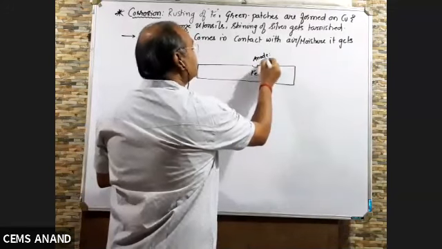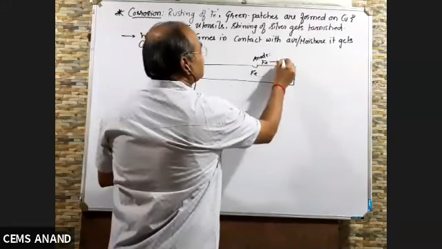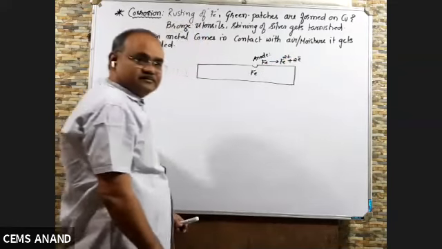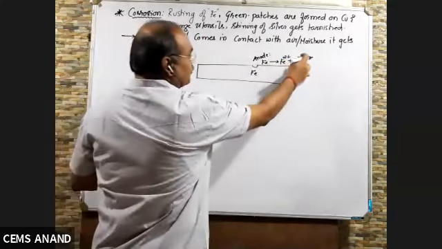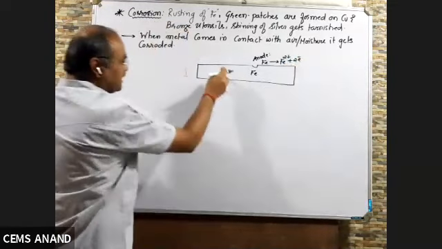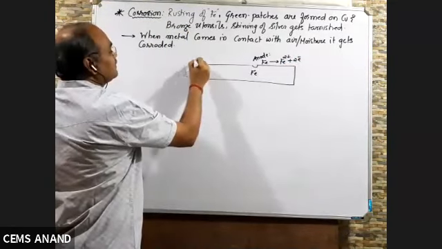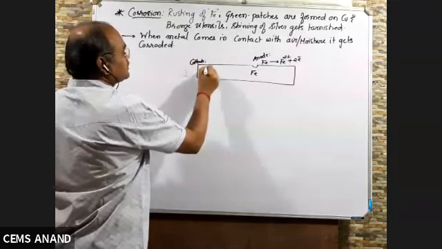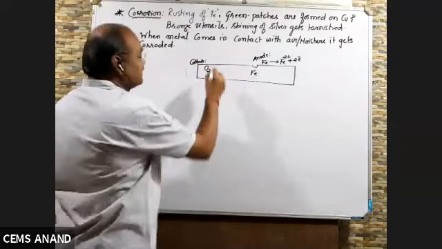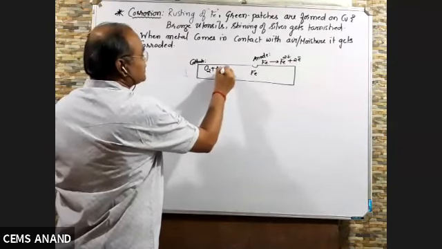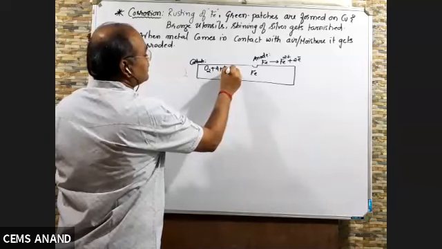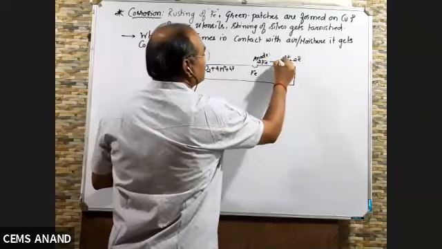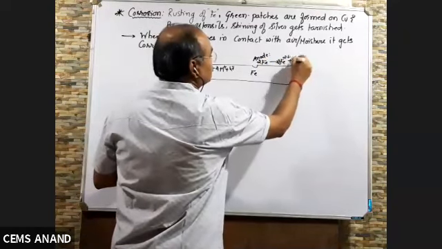And at anode, Fe gives Fe2+ plus 2 electron. The 2 electron will move from anode to such a place where it can reduce oxygen from the air in presence of 4H+ 4 electron. To write it 4 electron, I can write 2 Fe gives 2 Fe2+ plus 4 electron.